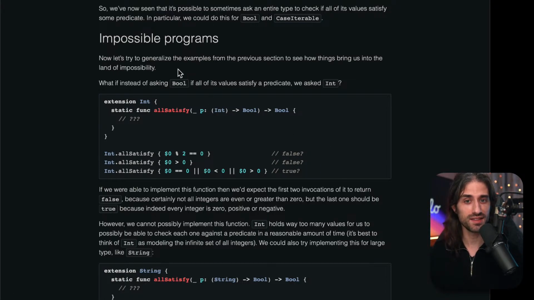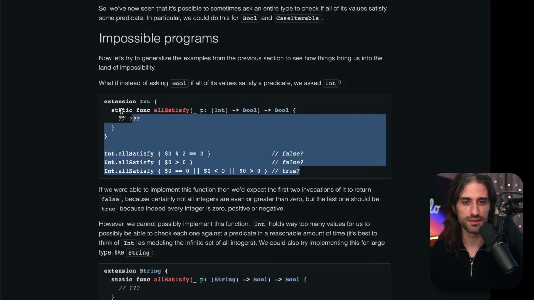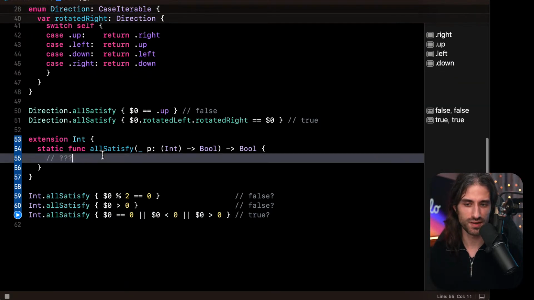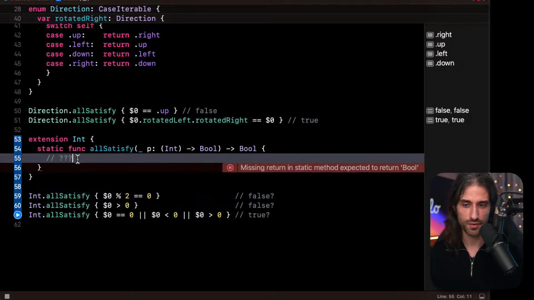Now let's try to generalize the examples from the previous section to see how things bring us into the land of impossibility. What if instead of asking Bool if all of its values satisfy a predicate, we asked Int? So this is the kind of code we would like to write. Of course, we can't run it because we don't have an implementation of allSatisfy for Int.